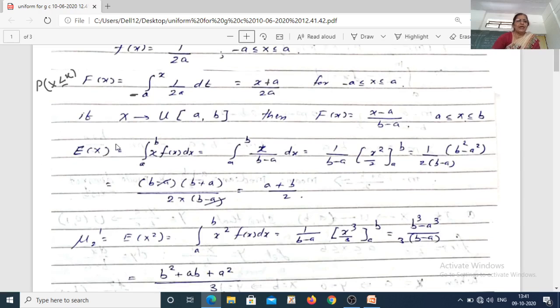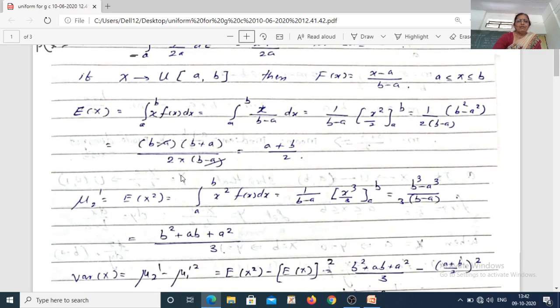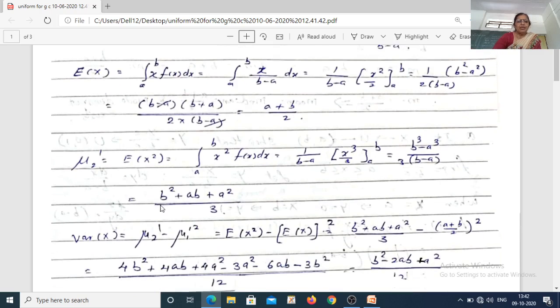Now in order to obtain the expected value of x, it is the integration from a to b of x into f of x dx. Now f of x is 1 upon (b minus a), which you can take outside. Integration of x is x square by 2. If you put upper limit minus lower limit in the expression, it will be (b square minus a square) upon 2 into the bracket (b minus a). By factorization, the expected value of x is (a plus b) by 2.